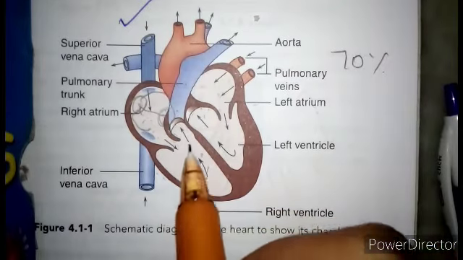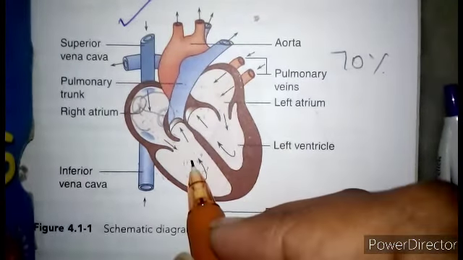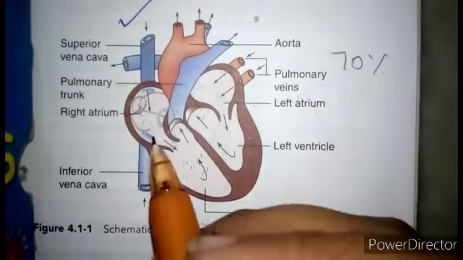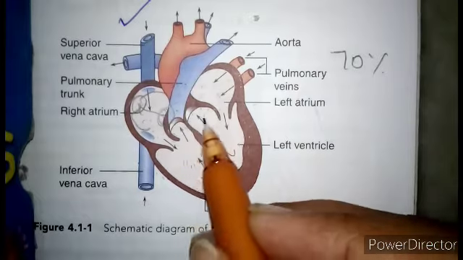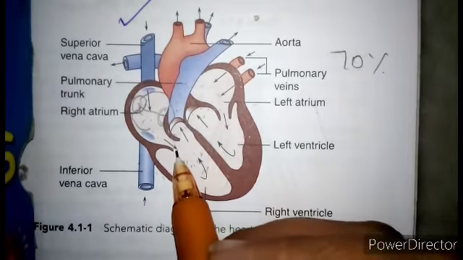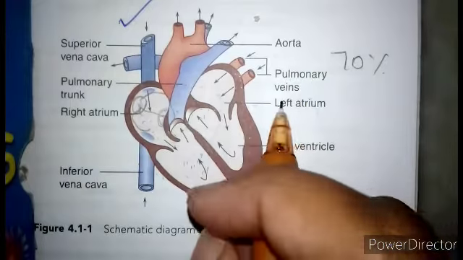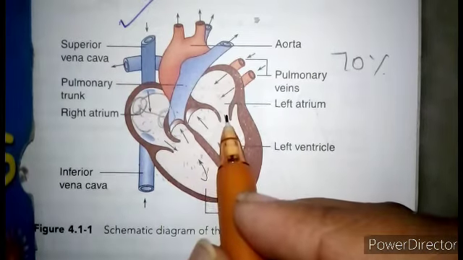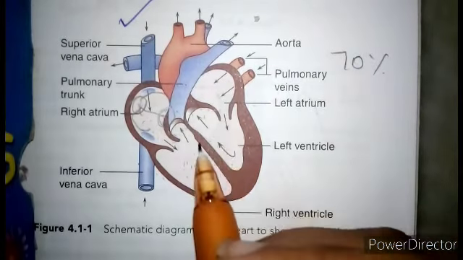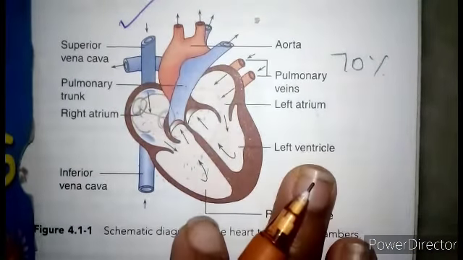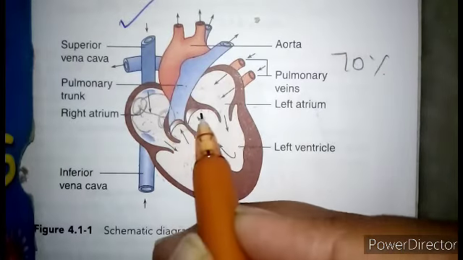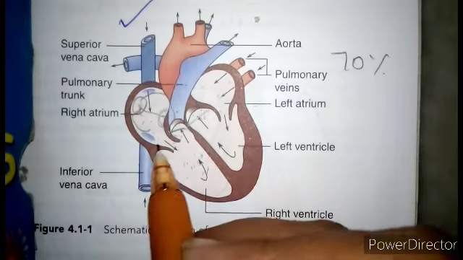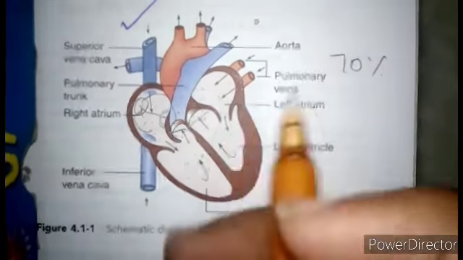Next comes ventricular diastole. Soon after the blood leaves the ventricles, there is a fall in ventricular pressure, right? So the semilunar valves close and the atrial valves open to begin the next cycle. What are the atrial valves? Here the tricuspid, here the bicuspid.